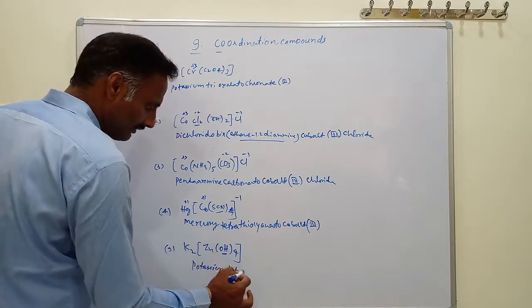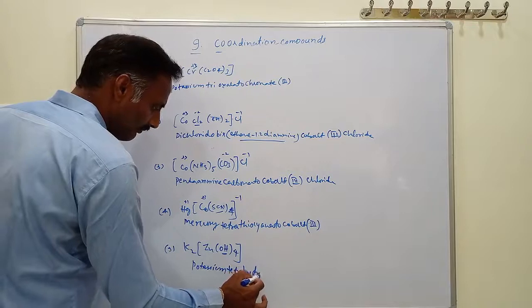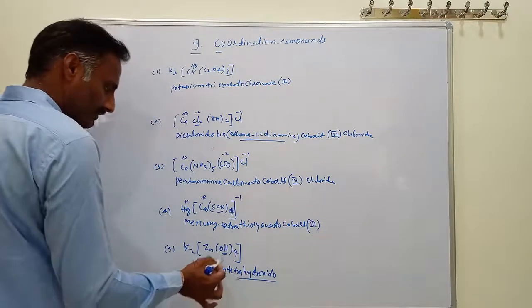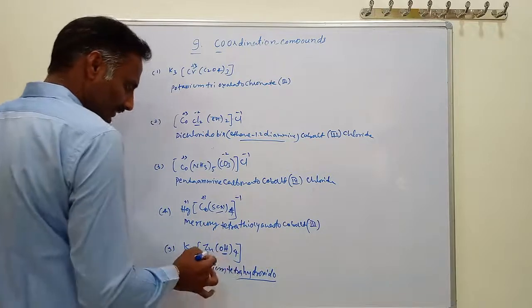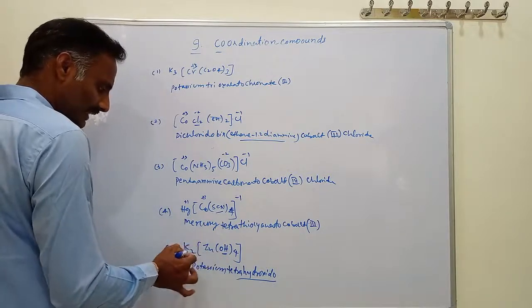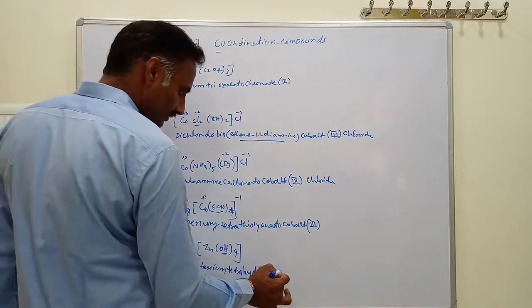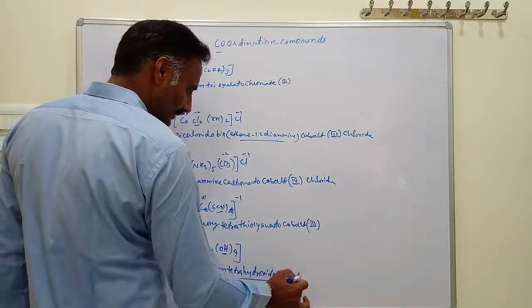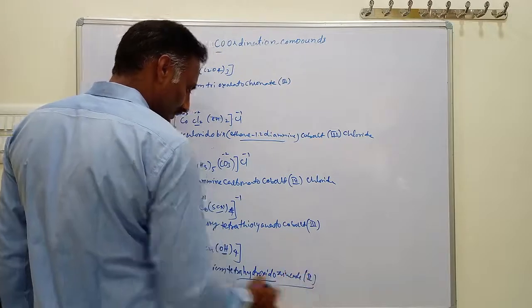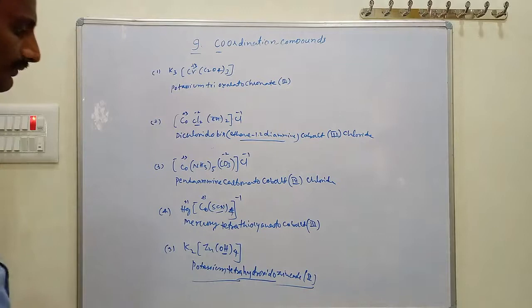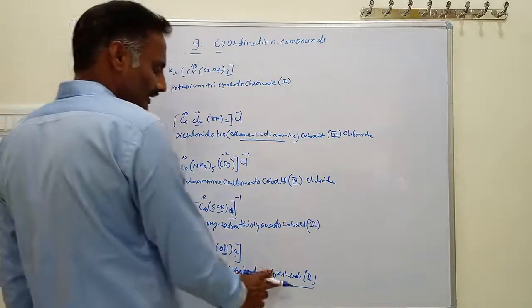This is the anionic complex. This is the cation, this is the anionic complex. This is called potassium tetrahydroxozincate(II). Like this we practice IUPAC names of the compounds. It is potassium tetrahydroxozincate(II).